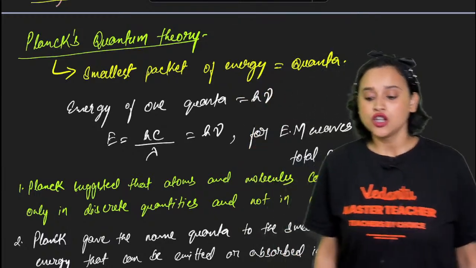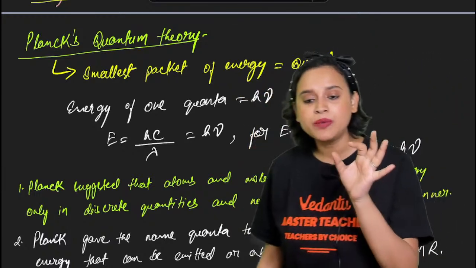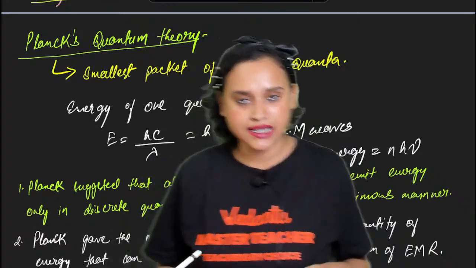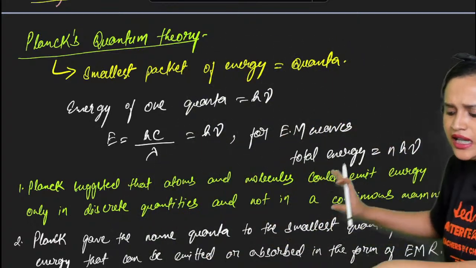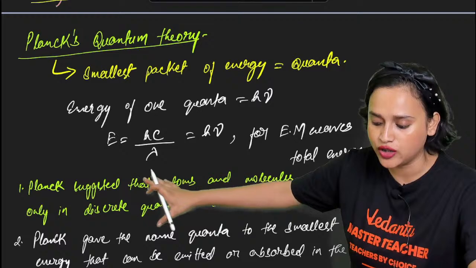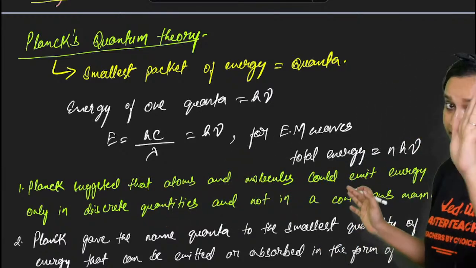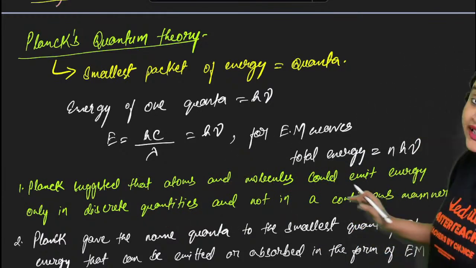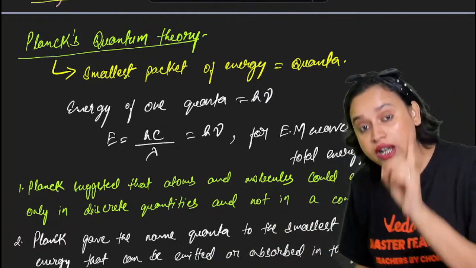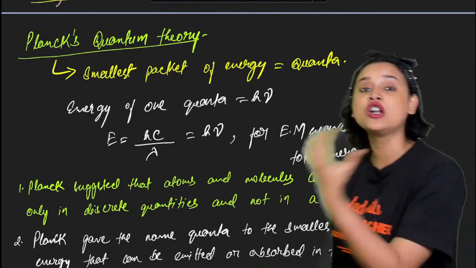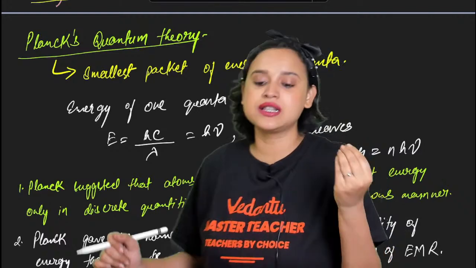So, in Planck's quantum theory, Planck suggested that atoms and molecules could emit energy. But when they emit energy, they will only emit it in discrete quantities and not in a continuous manner.